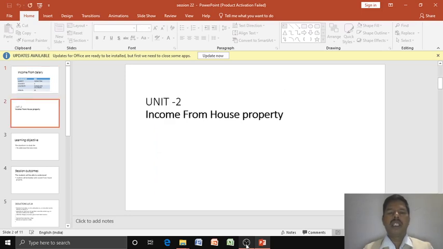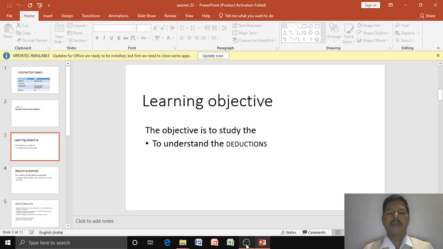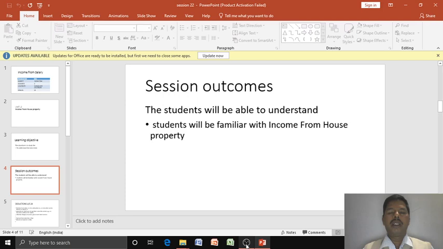Today we are talking about unit two, income from house property. The objective of this session is to understand the deductions available under income tax. The outcome of this session would be that students will be familiar with income from house property.